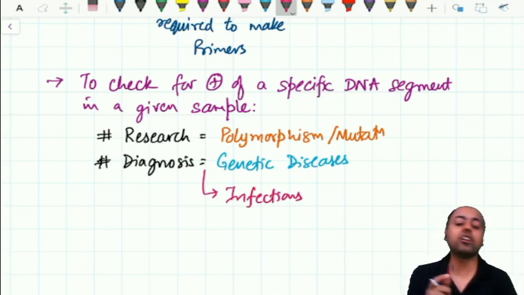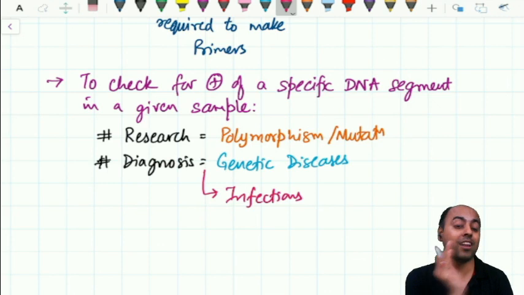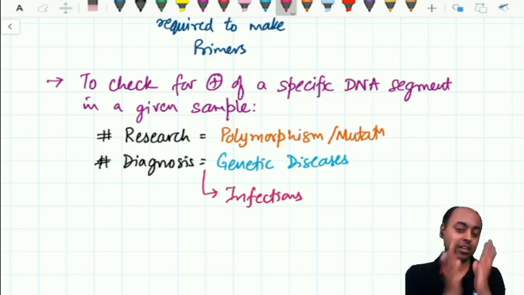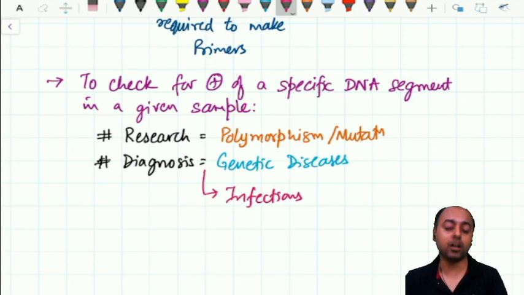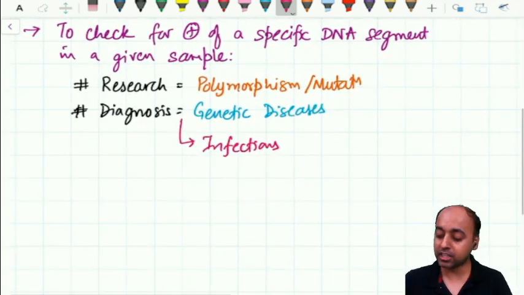Even a very small quantity of infectious particle, if it is there, we take out the genome and we select a specific gene for that bacteria which is not found in the humans, and we look for the presence of that particular gene. If the infection is there, only then the gene will be present. Only if the gene is present, the amplification will occur. Okay, so this is how we are using the PCR. We look for polymorphism, mutation, or the genetic disease, or for infection.